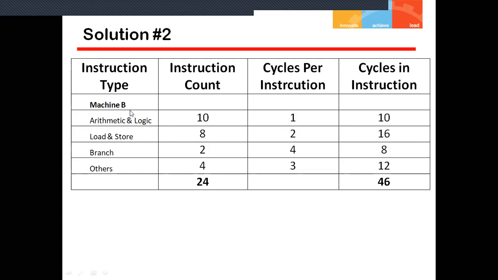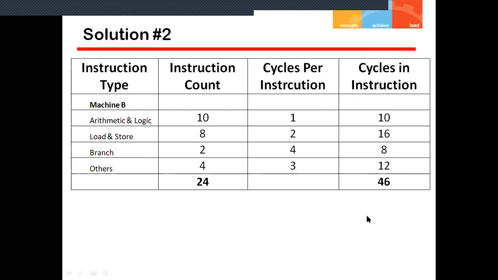This is the table for machine B, taken from the question. For machine B, the arithmetic and logic instruction count is 10 and the cycles per instruction is 1. So how many cycles for the arithmetic and logic type instruction? That is 10 into 1, equal to 10. I have again inserted a column which calculates the total cycles for a particular instruction type. Similarly, 8 into 2 is equal to 16, 2 into 4 is equal to 8, and 4 into 3 is equal to 12. So I get total cycles in the instruction as 46.